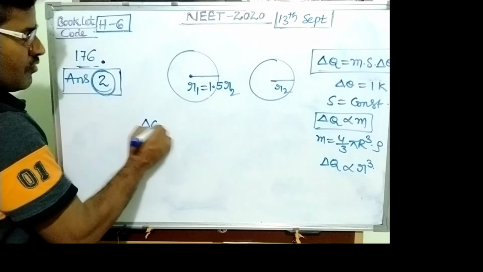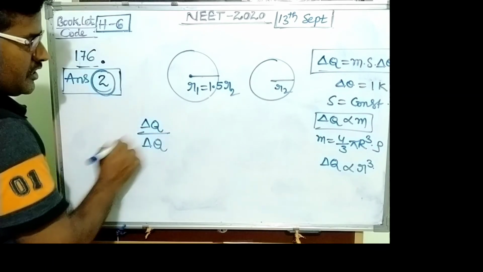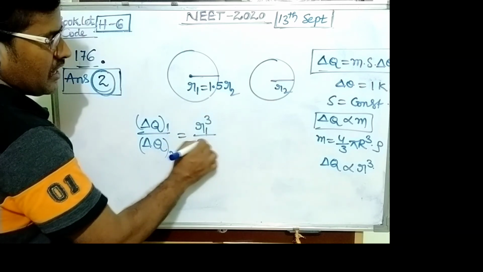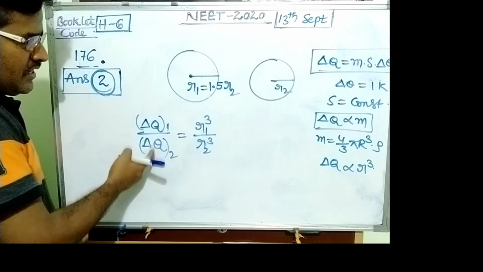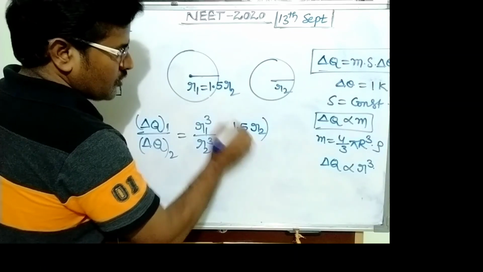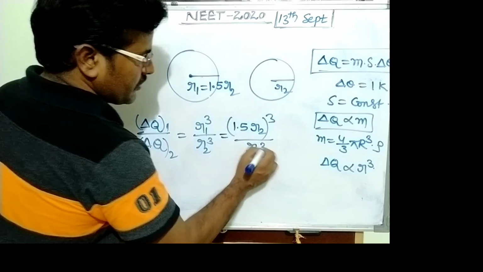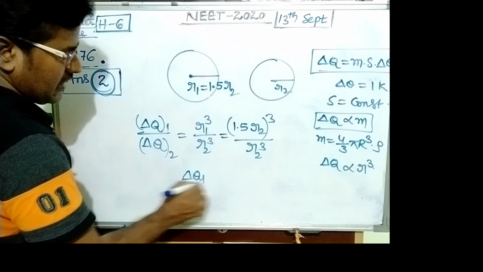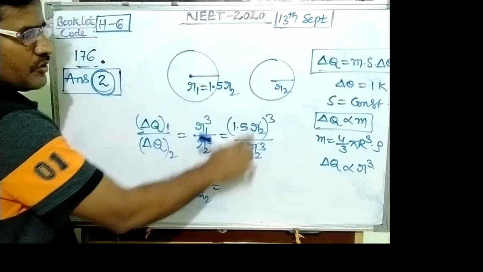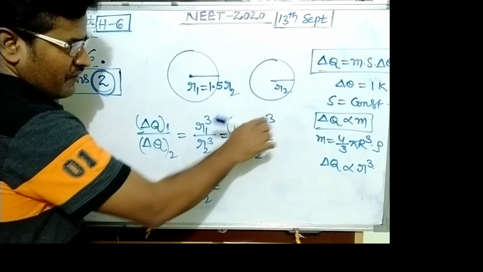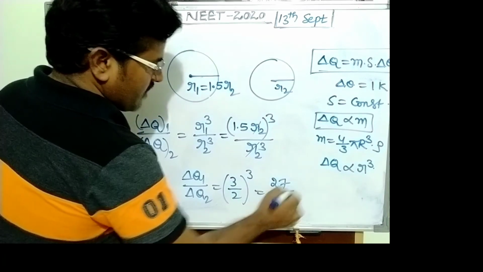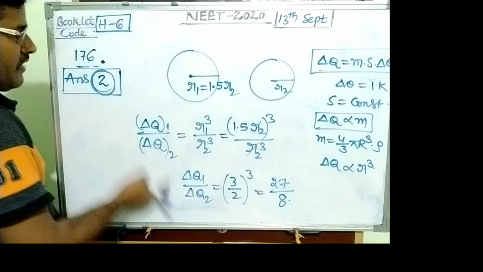So the ratio of heat Q1 by Q2 is R1 cube upon R2 cube. R1 is written as 1.5 into R2 whole cube upon R2 cube. Then delta Q1 upon delta Q2, R2 cube is cancelled. So 1.5 whole cube is nothing but 3 by 2 whole cube. Its value is 27:8. Answer becomes 27 by 8.